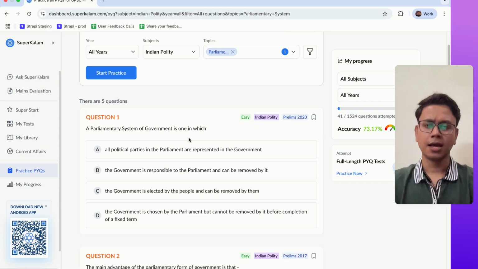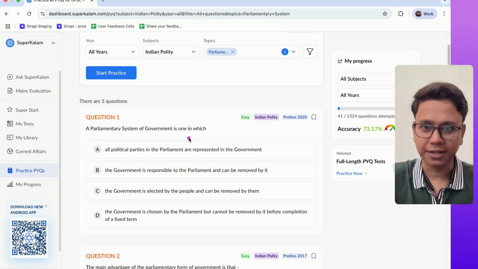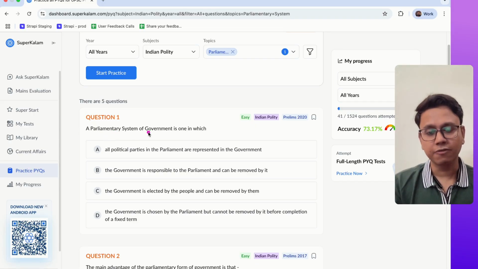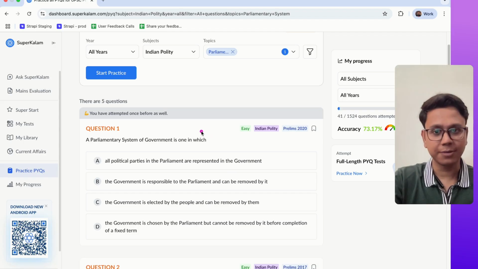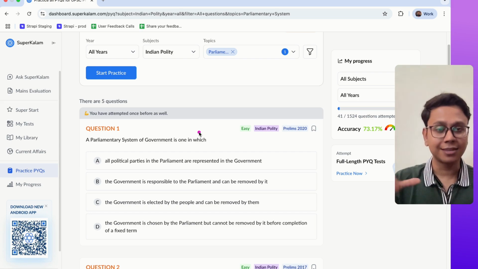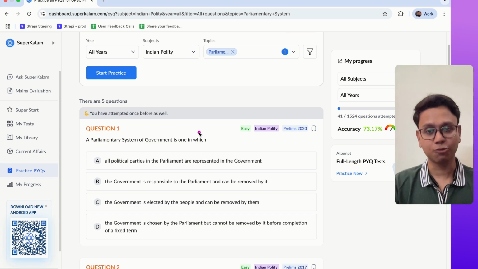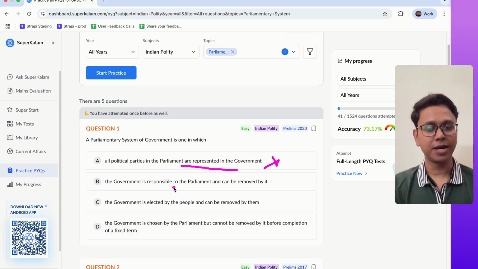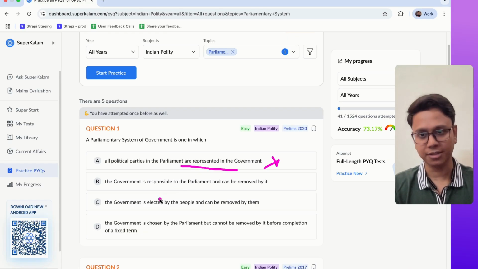Now, it is a conceptual question on parliamentary government, which I told you about already. A parliamentary system of government is where the President is the head of the state, but the Prime Minister has the real power, and the Council of Ministers is accountable to the House. So let us see. A: all political parties in the Parliament are represented in the government. No, it's a very clear no. B: government is responsible to Parliament and can be removed by it. Okay, this seems like a proper answer, but let's see all the other options.